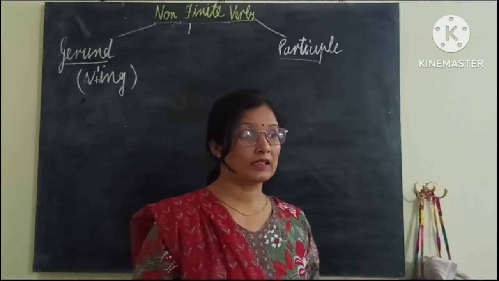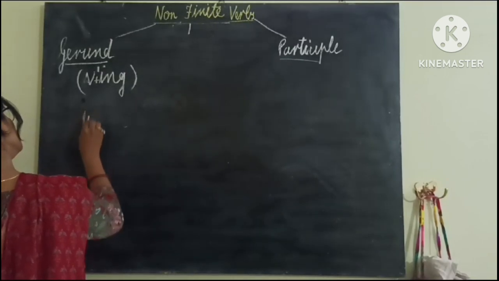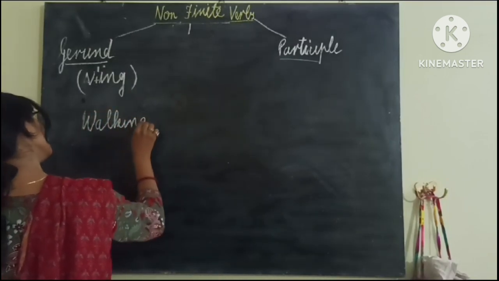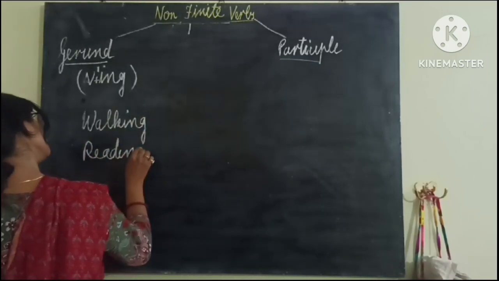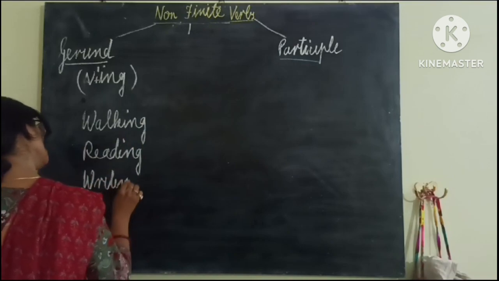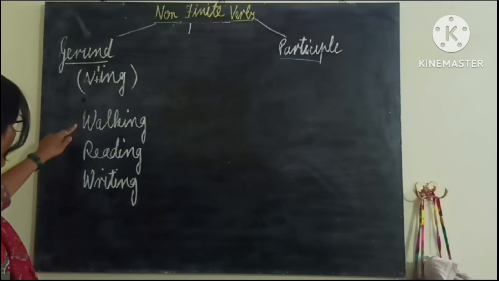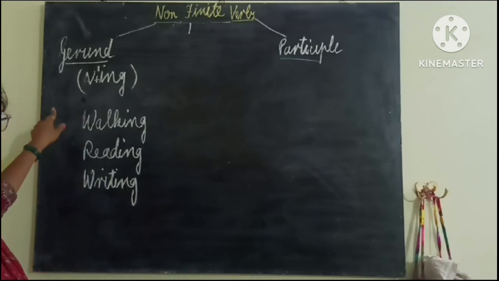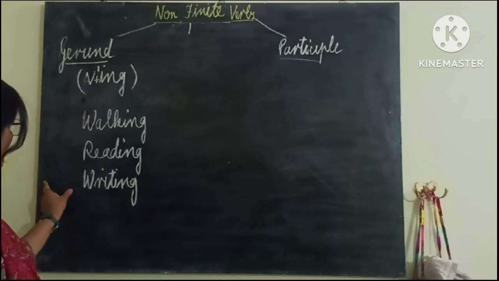When these ing forms of the verb, let me write, suppose walking, reading, writing, okay, these are the ing form of the verb without helping verb. Without helping verb means being verbs: is, am, are, was, were, will be, shall be. These are not written before this.